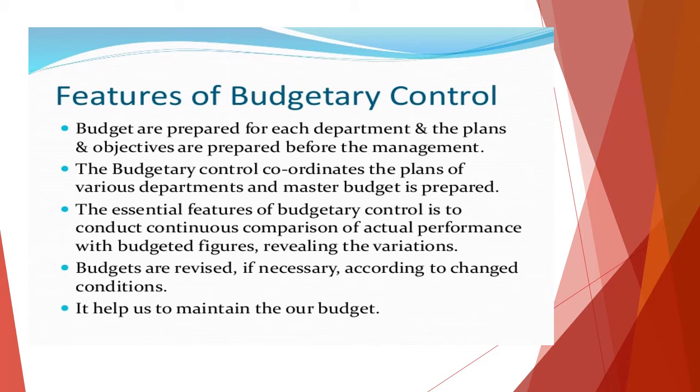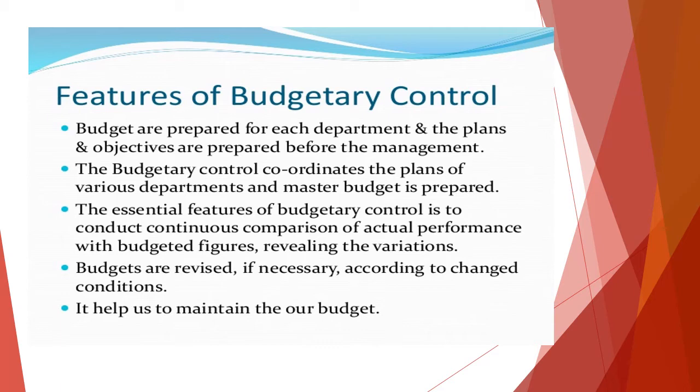So this is like a supplement to the management process, where they decide about it. And this budgetary control is trying to coordinate the plans. So the plans done department-wise will be coordinated, and they prepare the master budget. So based on each department's budget, a master plan or master budget is prepared.